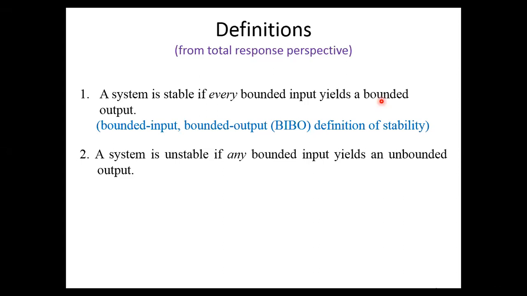If the input is unbounded, we see an unbounded total response and we cannot arrive at any conclusion about the stability of the system. We cannot tell whether the total response is unbounded because the forced response is unbounded or because the natural response is unbounded.